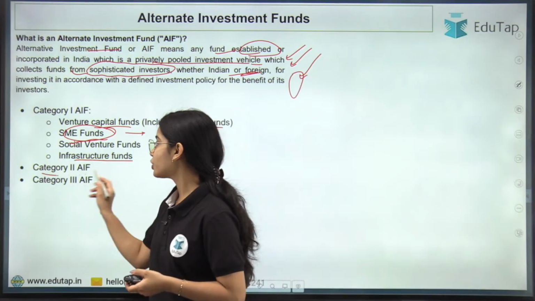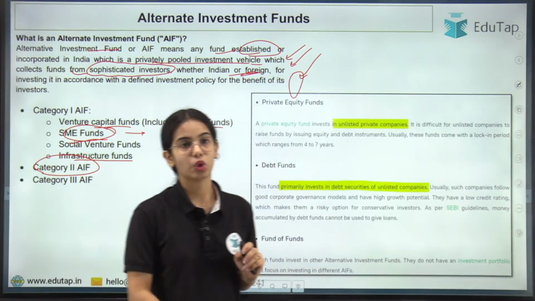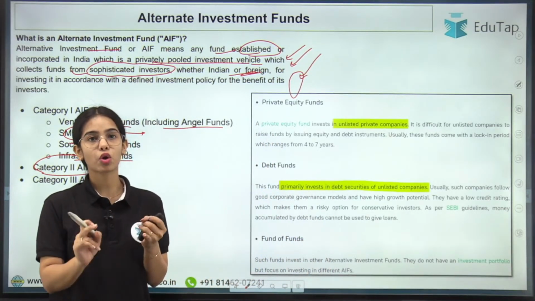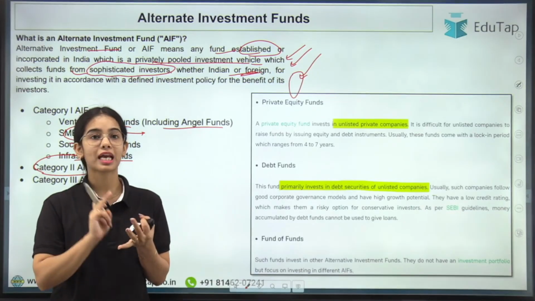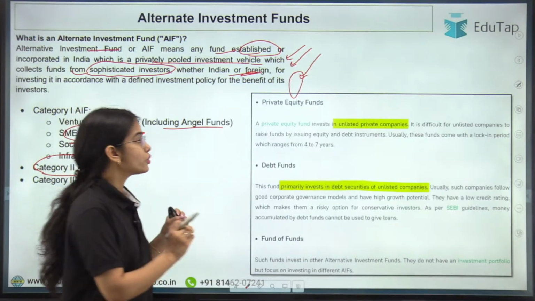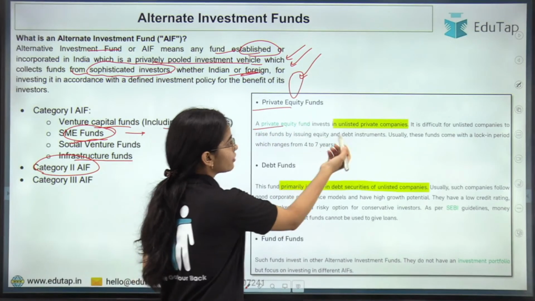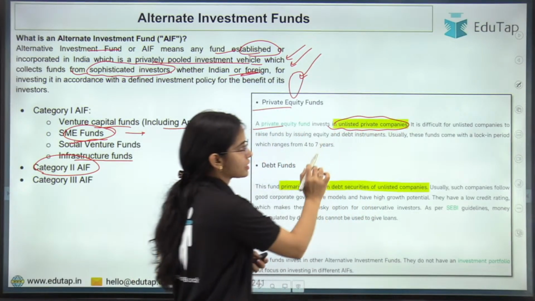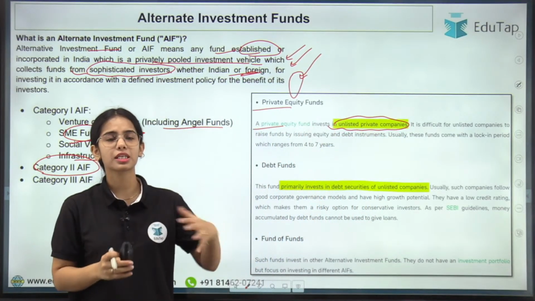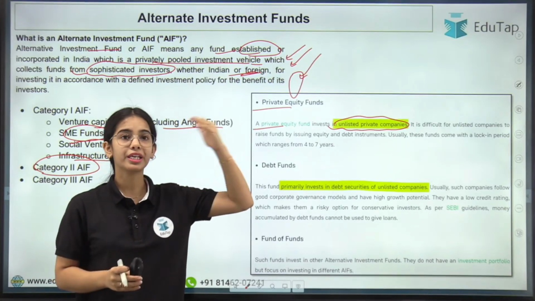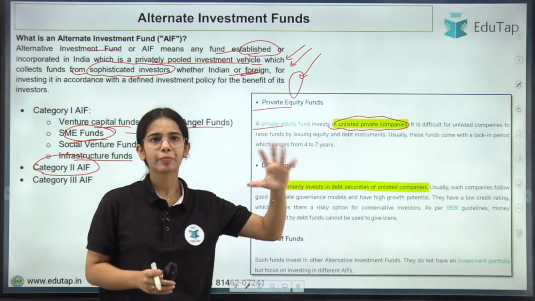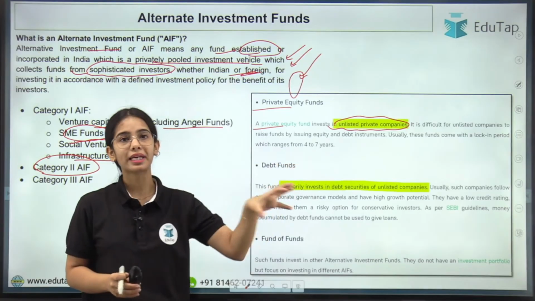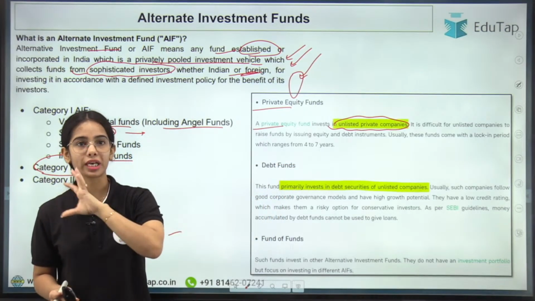Now Category II AIF, this is what we have to focus on. Category II AIF consists of private equity funds, debt funds and fund of funds. Private equity funds invest in unlisted private companies. There are various MSMEs, medium enterprises and certain big enterprises that might not have listed themselves on the stock exchange for now.